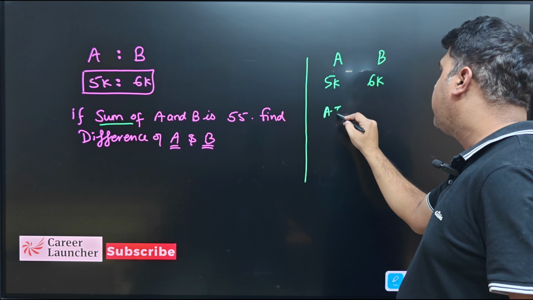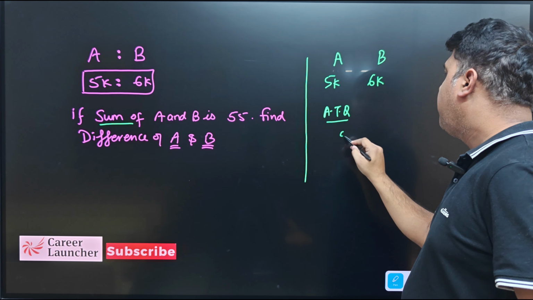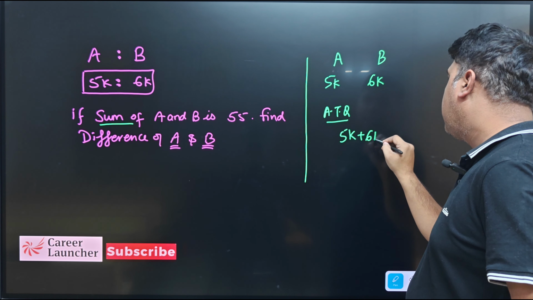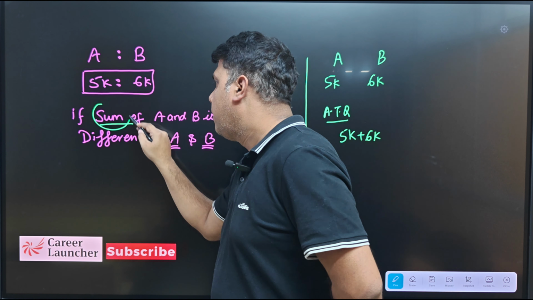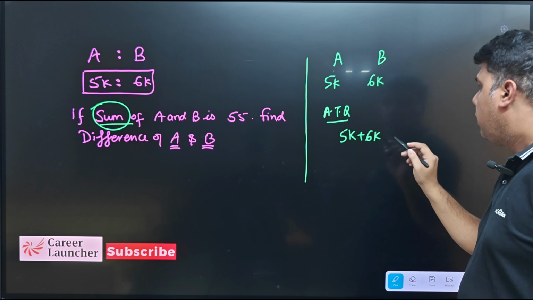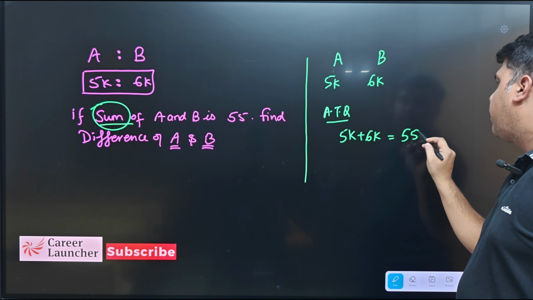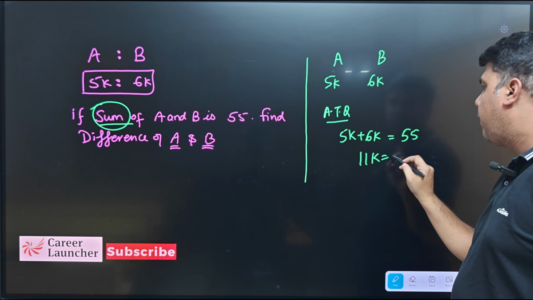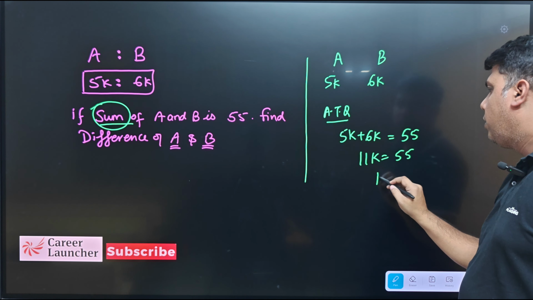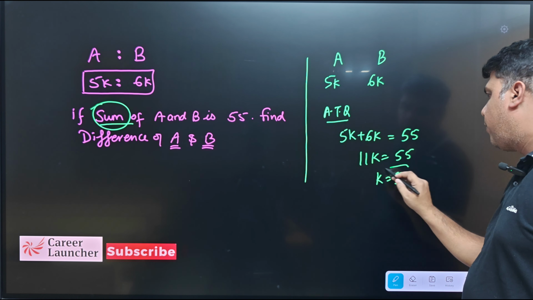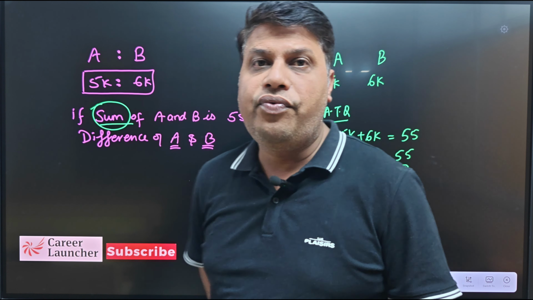So according to the question, the summation, that is 5k plus 6k, that is sum का मतलब total होता है, and it is equals to 55. So from here I can get 11k का value 55. तो k is coming out to be 5. k का value 5 आ जाएगा.